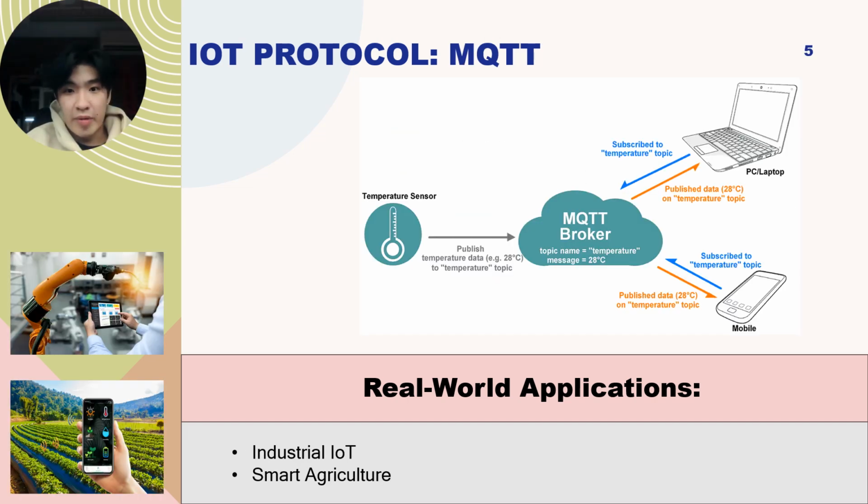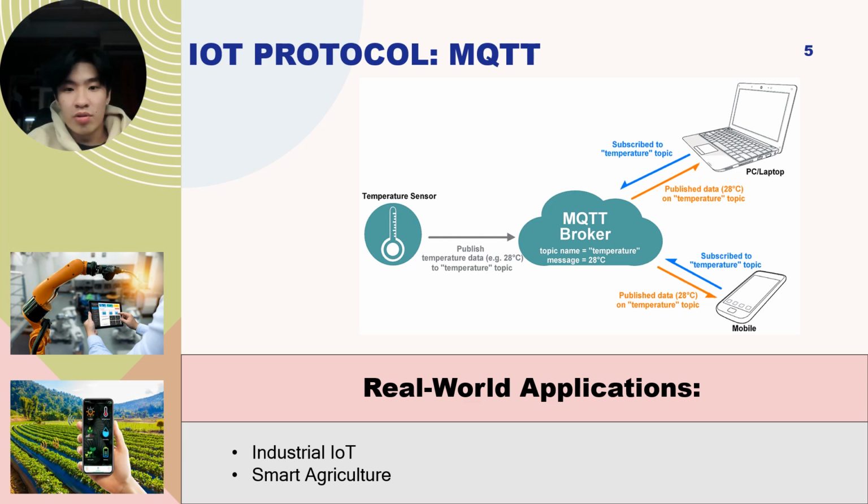Next, let's talk about Message Queuing Telemetry Transport, or MQTT for short. MQTT is a lightweight publish-subscribe messaging protocol designed for efficient data transmission in low bandwidth and high latency environments. Operating over TCP/IP, MQTT ensures reliable message delivery and two-way communication. It's highly scalable, supporting many devices without overloading the network. MQTT organizes messages using topics, allowing devices to publish or subscribe for updates.